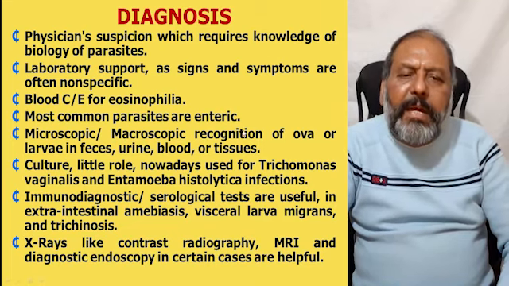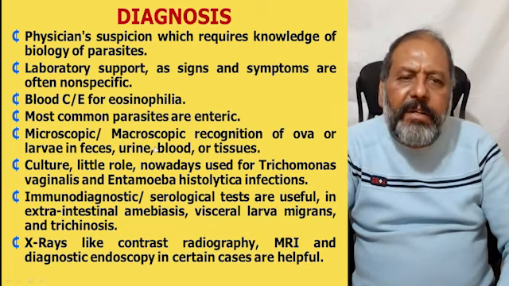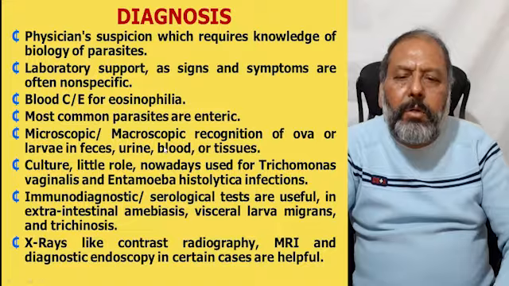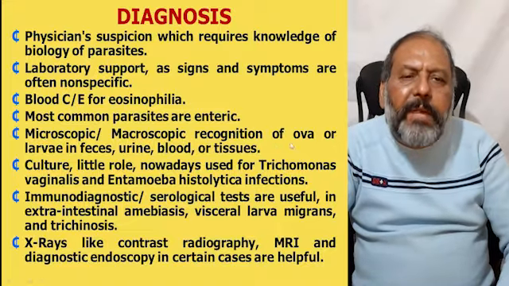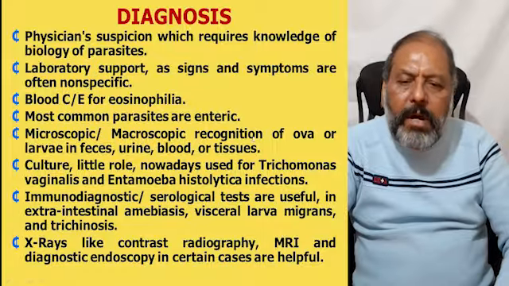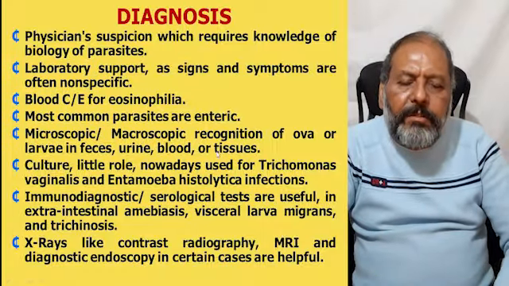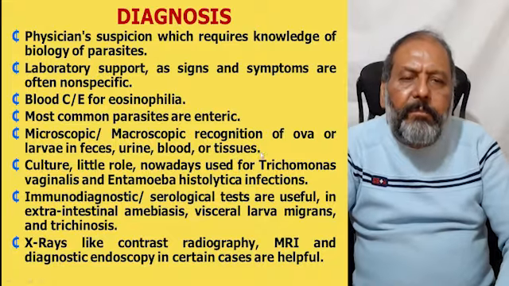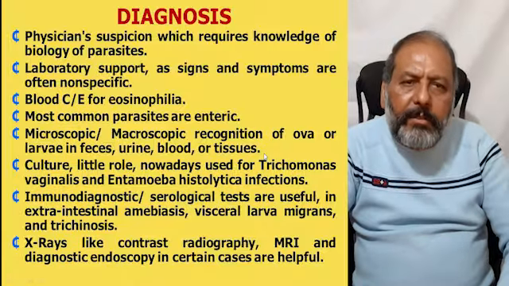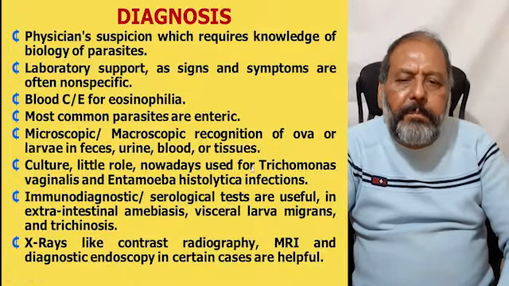Most common parasites are enteric, living in the digestive tract, so microscopic and macroscopic recognition of the ova or larva in the feces, urine, blood, or tissues is going to help a lot.